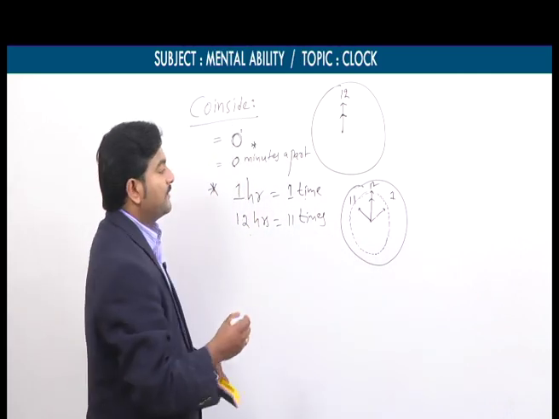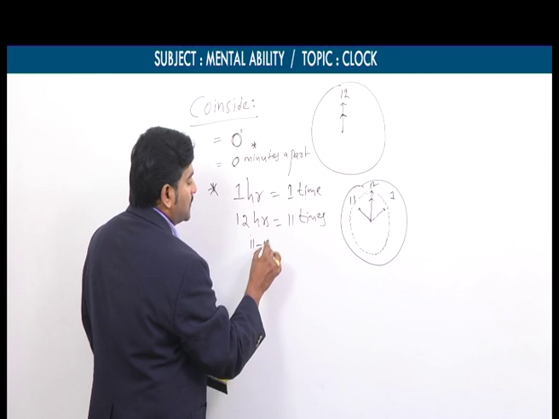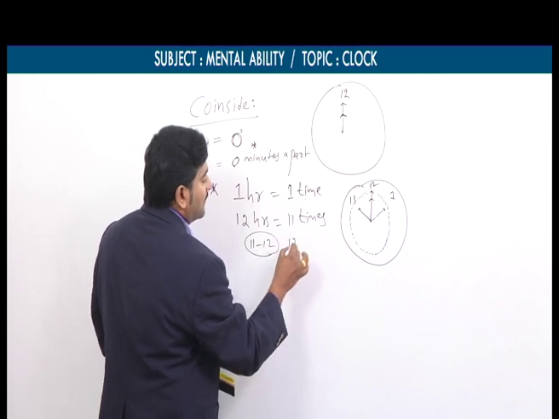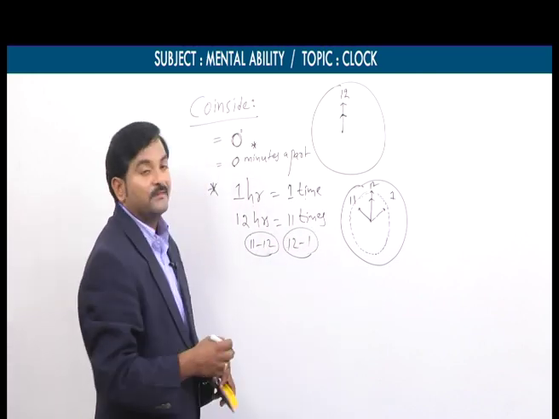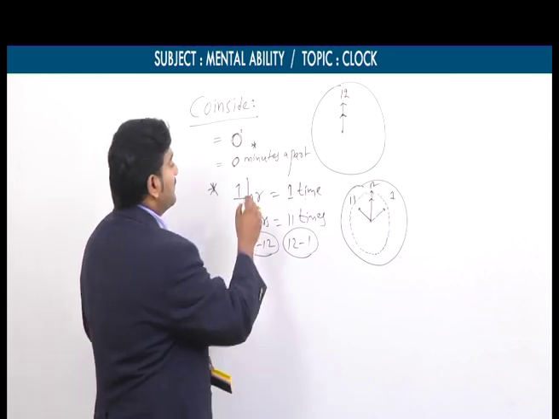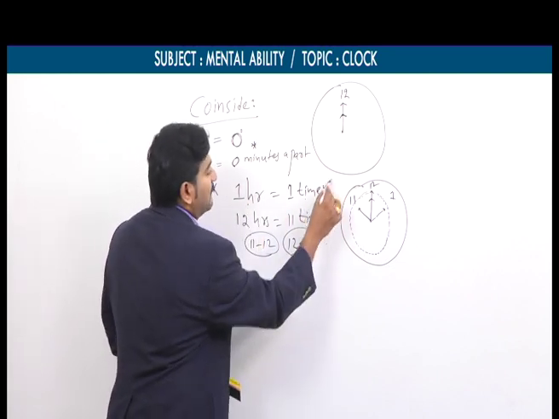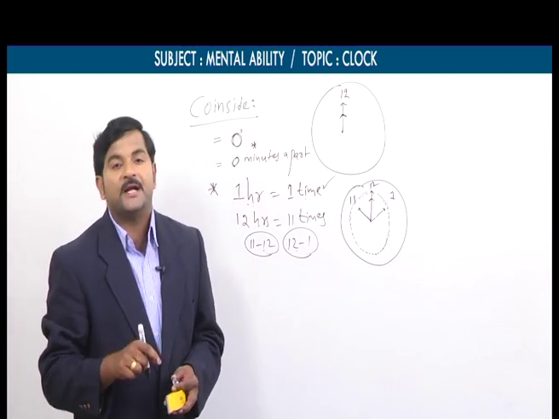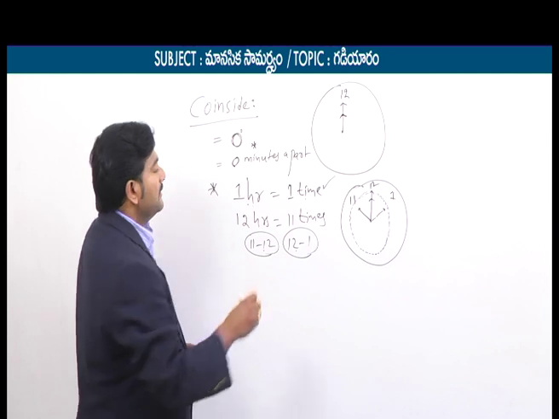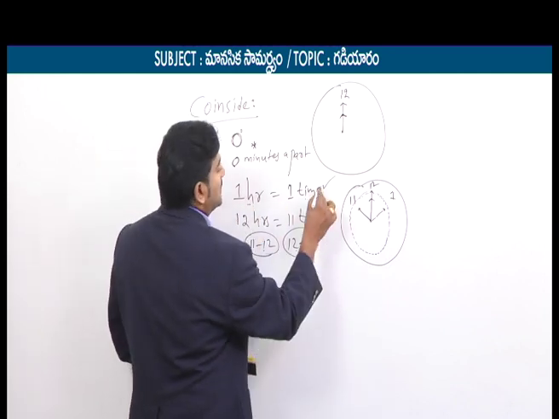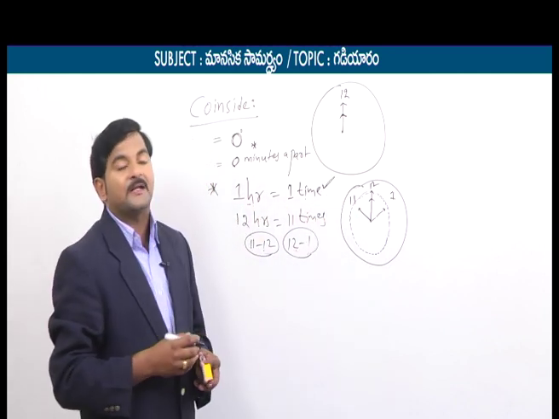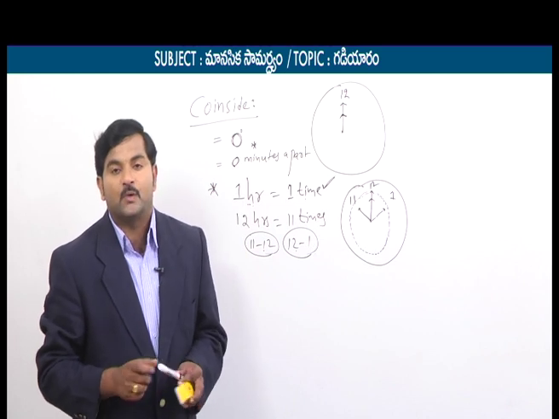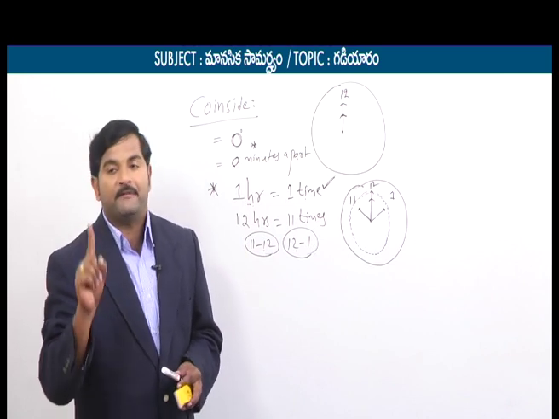That's why, for 11 o'clock to 12 o'clock and for 12 o'clock to 1 o'clock, for these 2 hours, for 1 hour it could be one time, but for these 2 hours it could have been 2 times, yet they coincide only one time. That's why for every 1 hour, two hands coincide one time, but in the span of 12 hours, two hands coincide only 11 times.